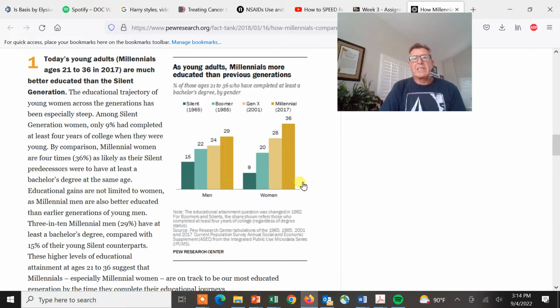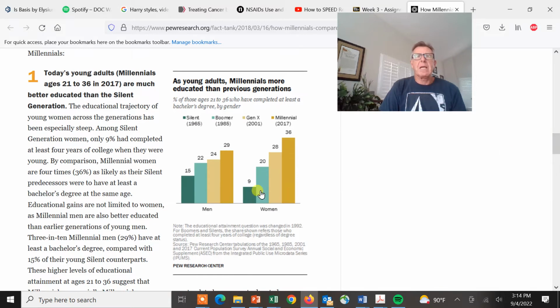Educational status in women, looking across the different generational subsets, the categories that we set up of silent, boomer, Gen X, and millennial. I'm sorry you're not in there, Gen Yers, next go around. But you can obviously see that there is a big change in terms of education status for women.